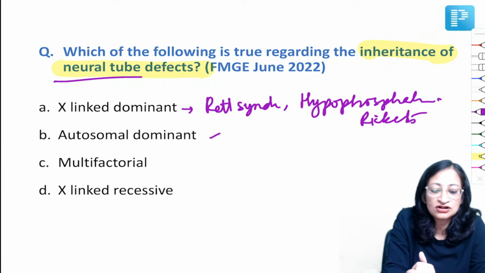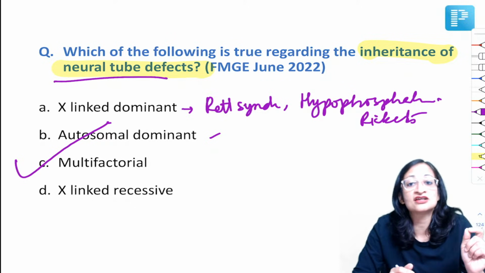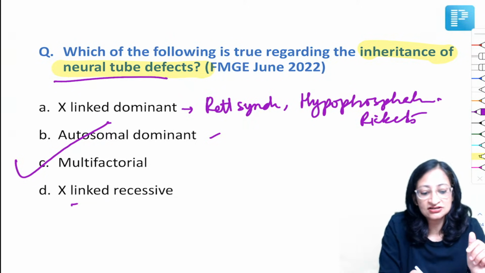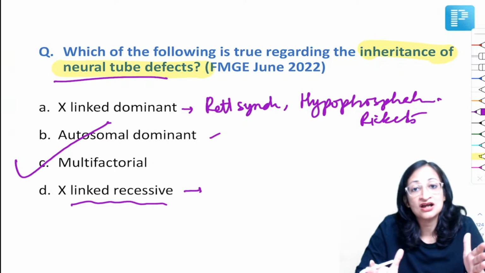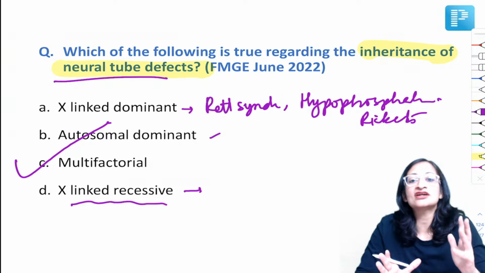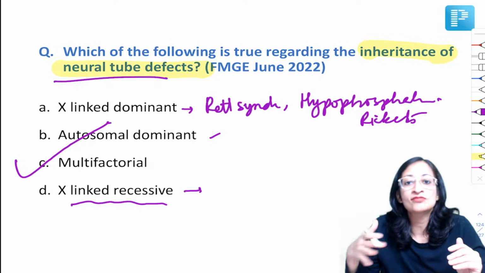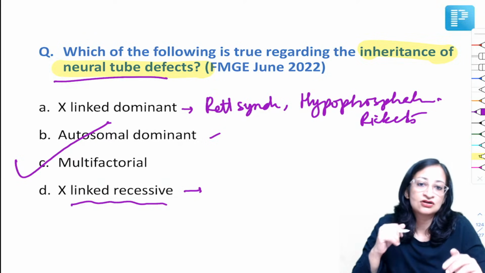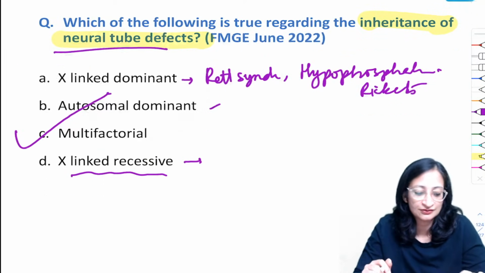Multifactorial, yes, so neural tube defect has got a multifactorial inheritance where genetic as well as environmental factors play a role. X-linked recessive are conditions like hemophilia, Duchenne muscular dystrophy. There are some important X-linked conditions where you can get a history that mother's father or maternal uncles have also been affected, and males are more commonly affected. Okay, so multifactorial is the best answer here.